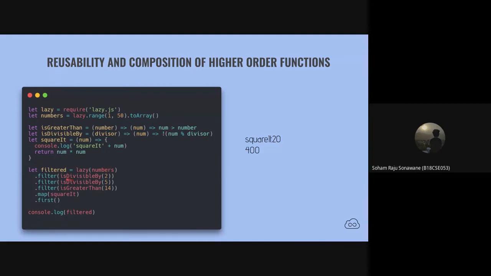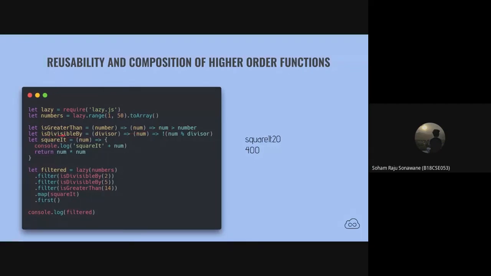So when you call isGreaterThan right here and pass it 14, what it will give you is this code segment right here. And whenever you pass another number to this code segment, it will check if the number is greater than 14, the number that it was passed.